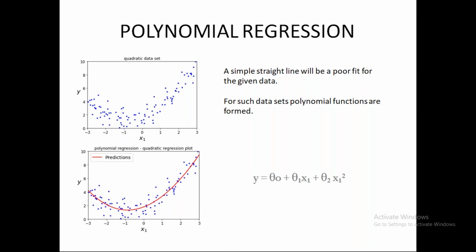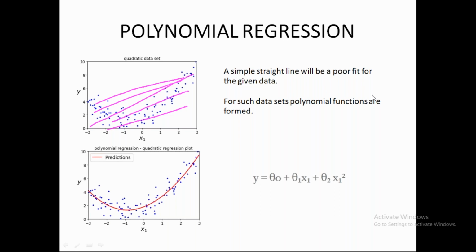Now, polynomial regression. Sometimes what happens is that we don't get data that is in a straight line, but is in a curved manner. Now, in a curved manner, if I put a straight line in this data, let's say I draw a straight line here, the sum of the distances of all the data samples from the line is too high. Our main objective was to minimize this distance, but this distance is very high. Any line that I draw will have very high error values and our accuracy will be very low.